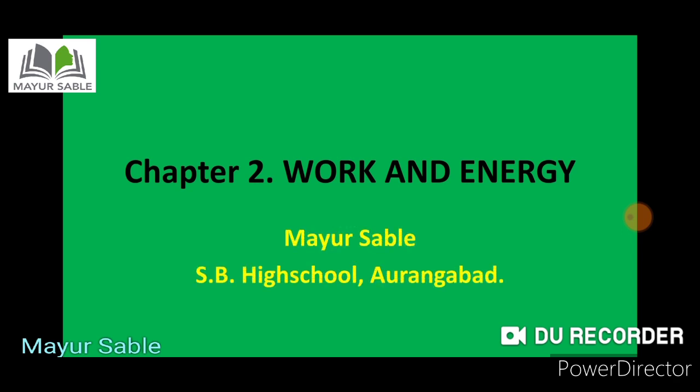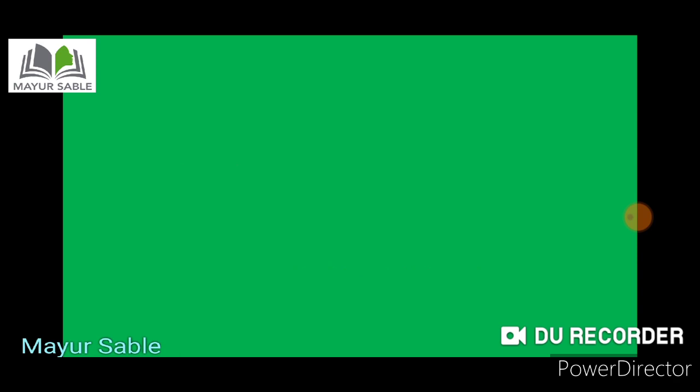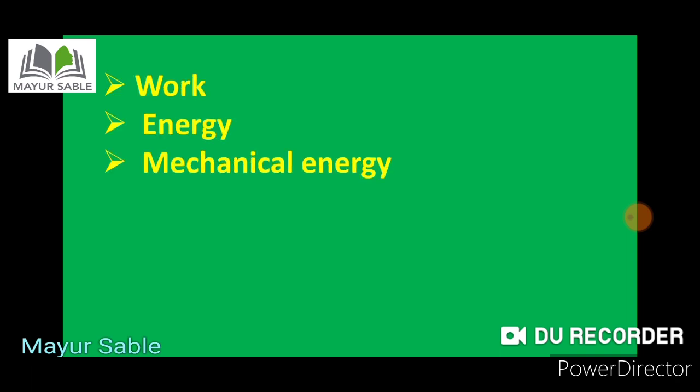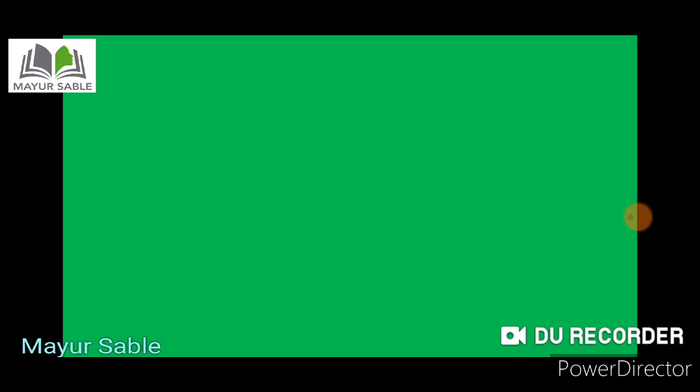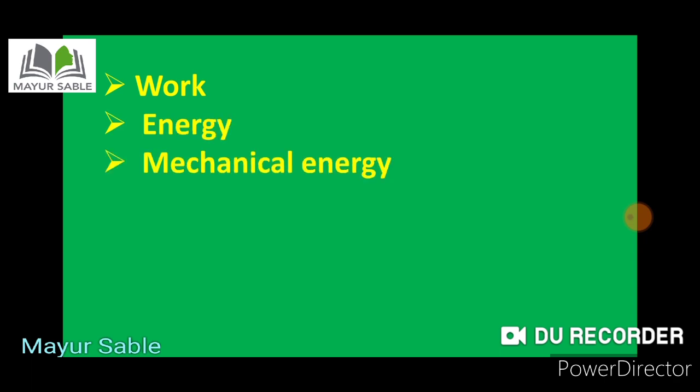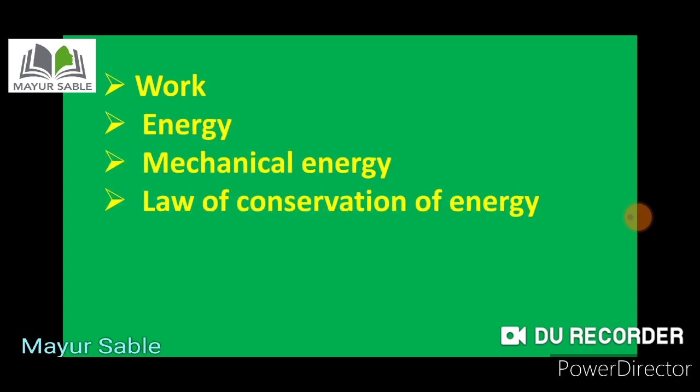Today we are going to learn about work and energy. It is chapter number 2 from your Science and Technology Part 1 textbook. In this chapter we are going to deal with work, energy, mechanical energy, the law of conservation of energy and free fall. To study the various aspects of the chapter, we are going to see one picture.